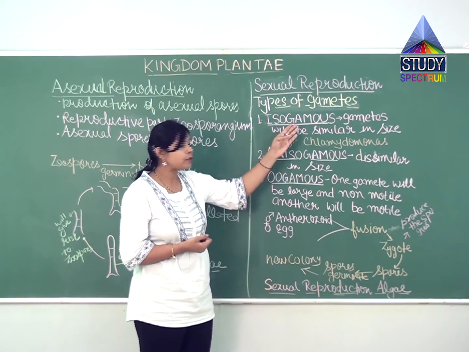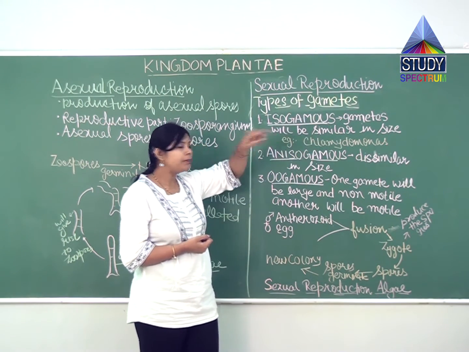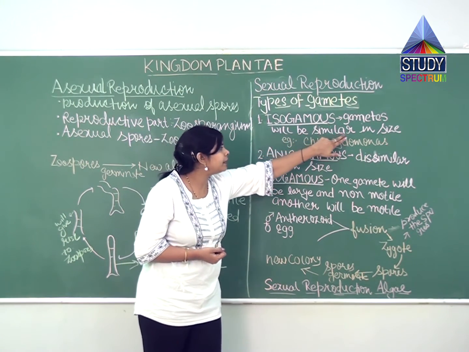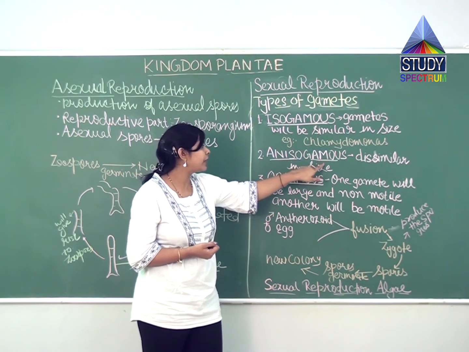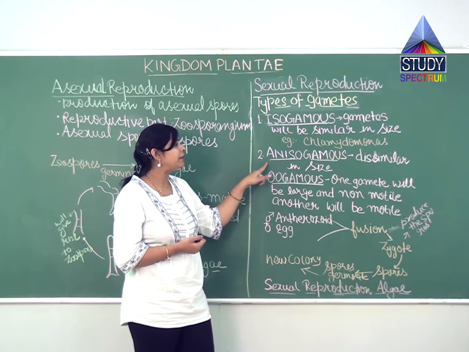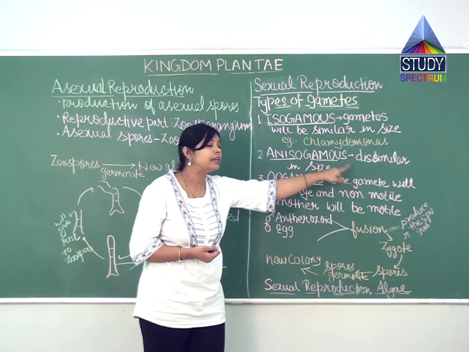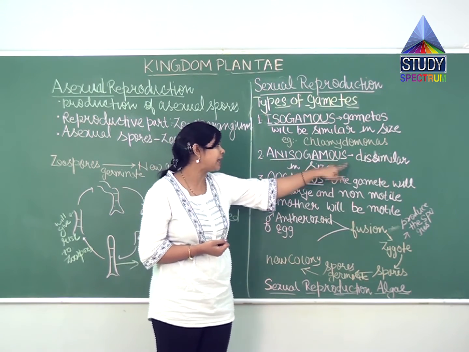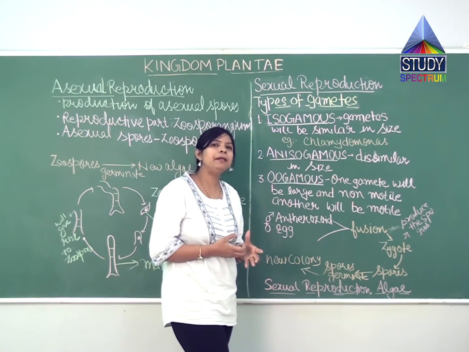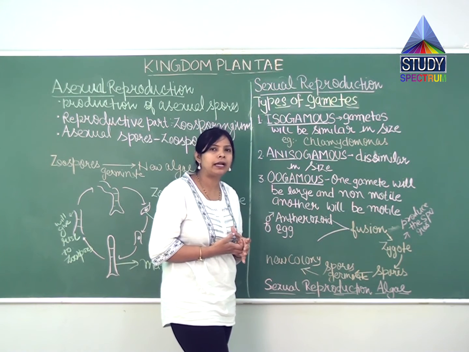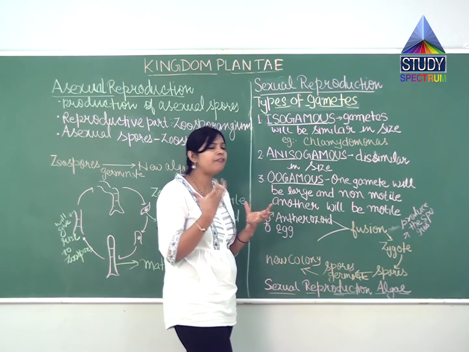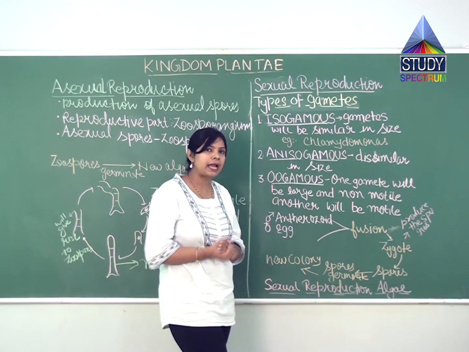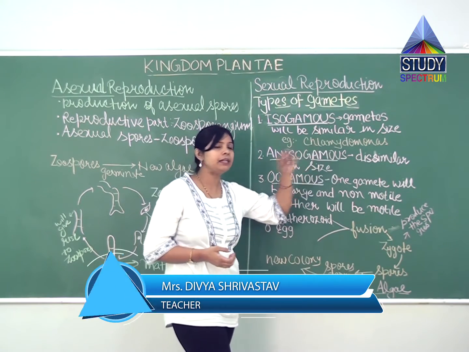Now, isogamous means the gametes are similar in size. If we talk about anisogamous, aniso means they will be dissimilar in size. They can be motile, non-motile, both motile or both non-motile, so it is flexible, but the gametes will be dissimilar in size.